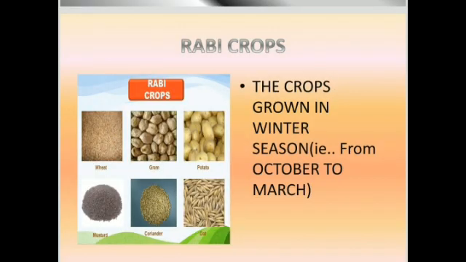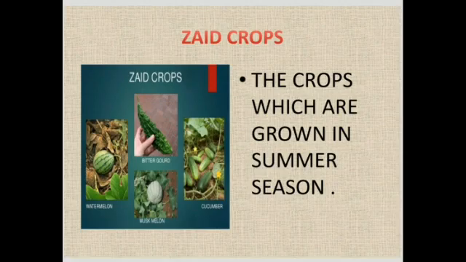The crops grown in the winter season are called rabi crops, that is from October to March. Examples for rabi crops are wheat, gram, potato, oat, mustard, etc. The crops which are grown in the summer season are called zaid crops or summer crops. Examples: watermelon, muskmelon, bitter gourd, etc.